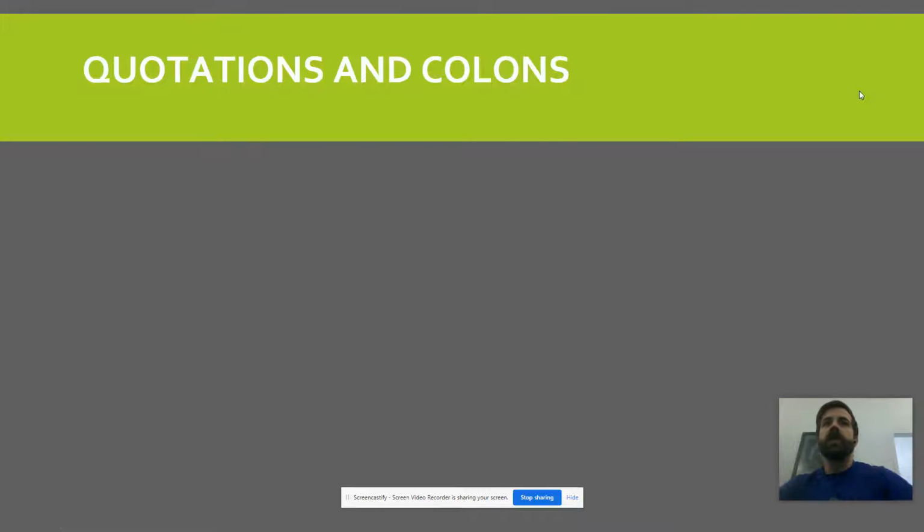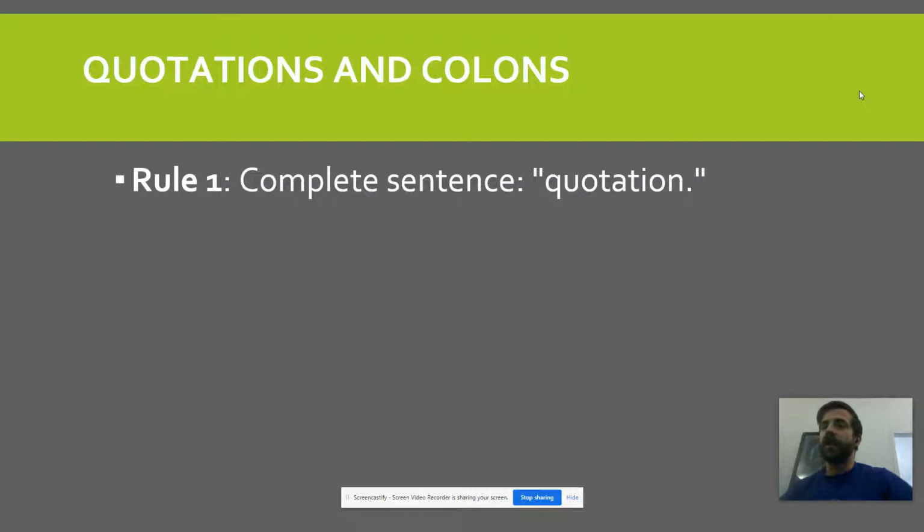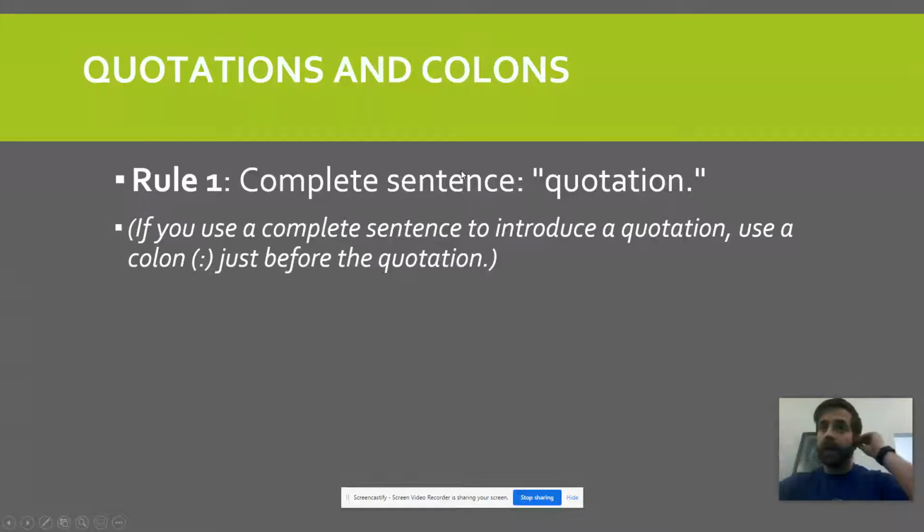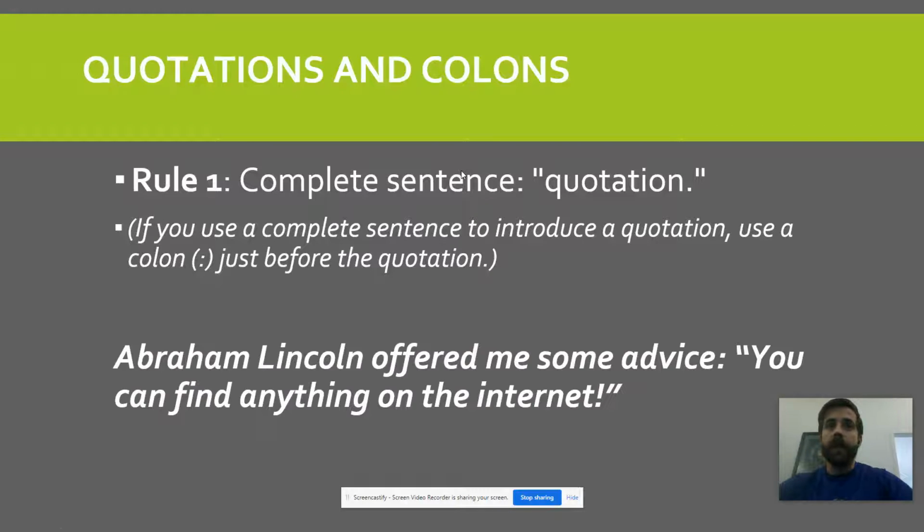All right, so the first one we're going to talk about is a continuation of our last lesson, which is using colons to create a quotation. This is when you're going to introduce your quotation within a complete sentence, a full independent clause, basically meaning that we could cut off the quotation and whatever is still left still makes sense, right? The quotation just clarifies how we introduced it. So let me give you an example.